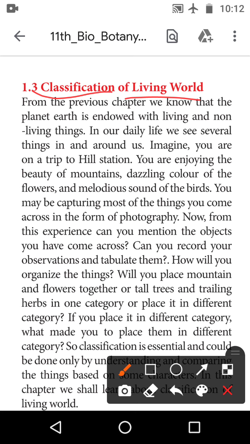Non-living and living things depend on one another. In our daily life we see several things around us.